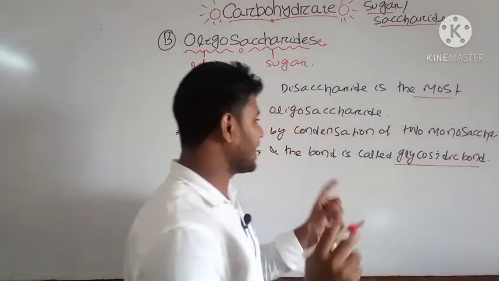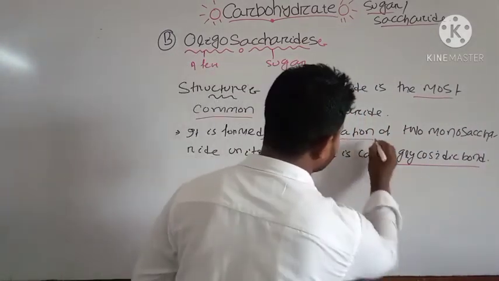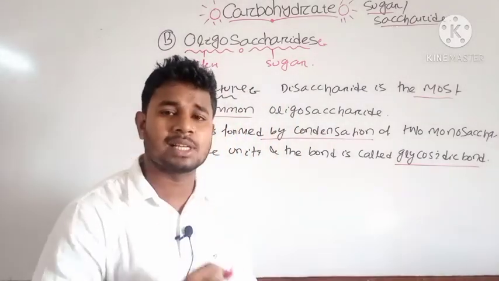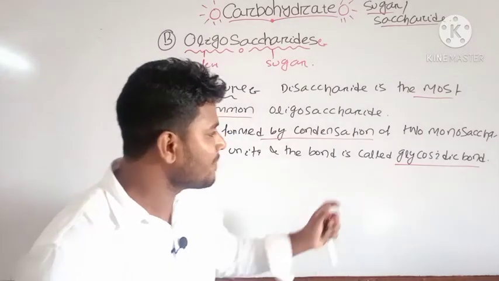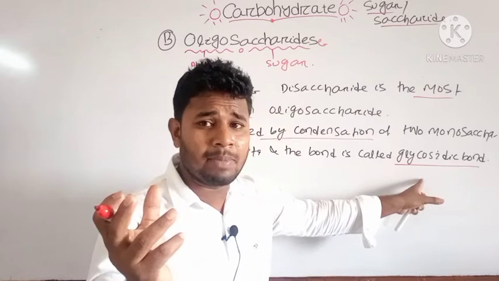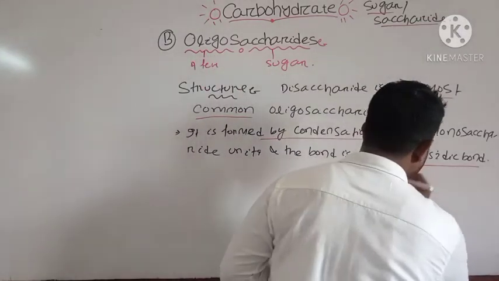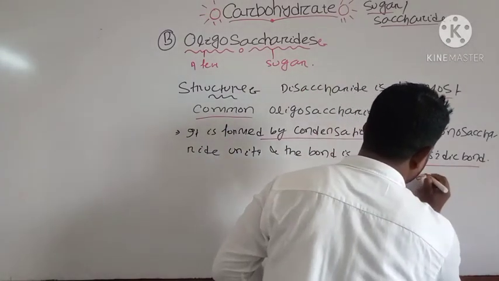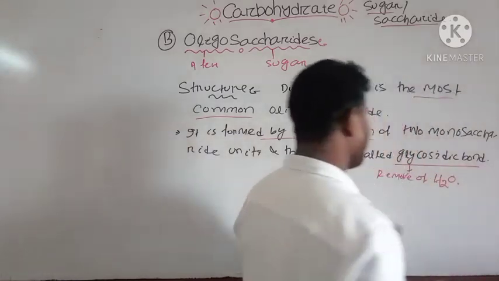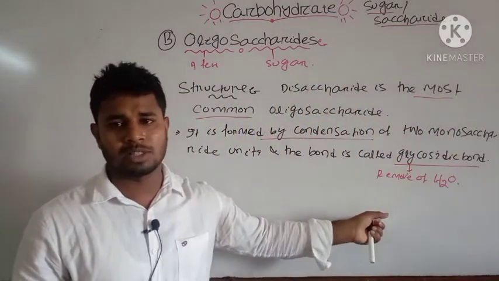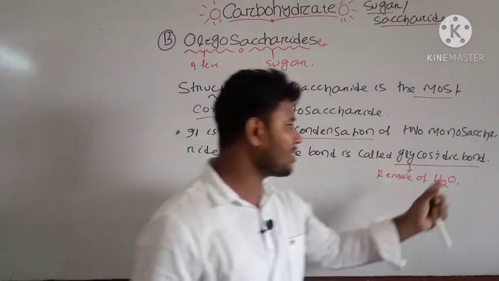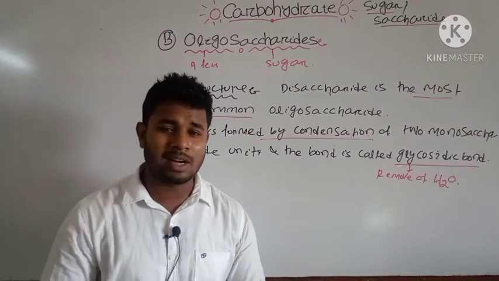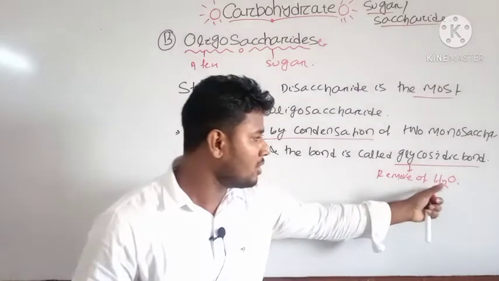The two monosaccharide units are one 6 carbon molecule and another 6 carbon molecule. They unite to form the oligosaccharide by which bond? That is the glycosidic bond. And during the formation of the glycosidic bond, one molecule of water is removed between the two monosaccharide units. And the glycosidic bond is a strong bond, a type of covalent bond. That's why it is very strong, and there is removal of water.